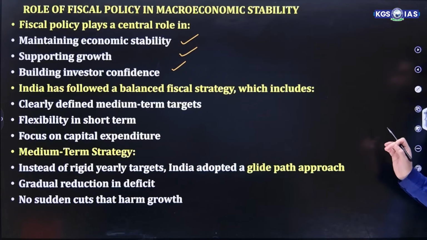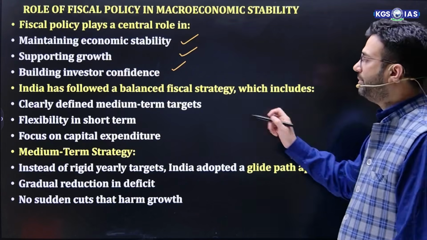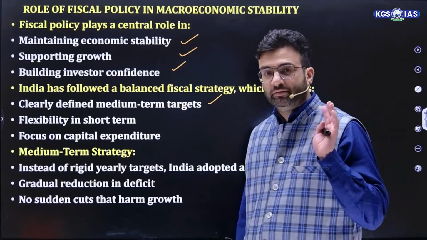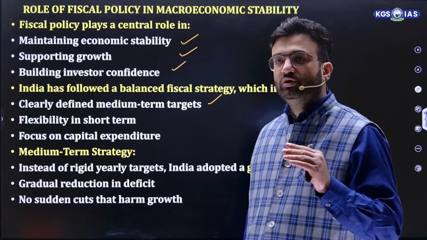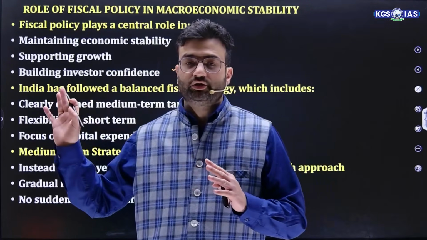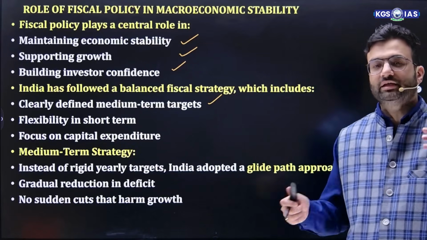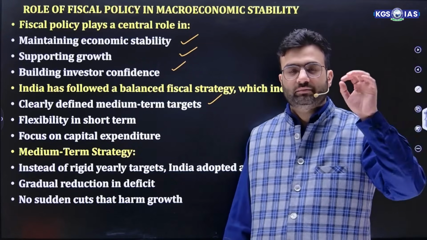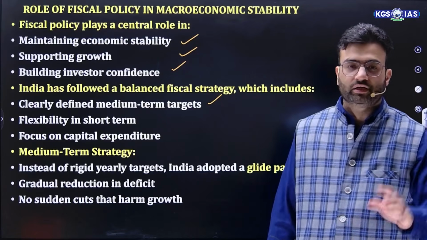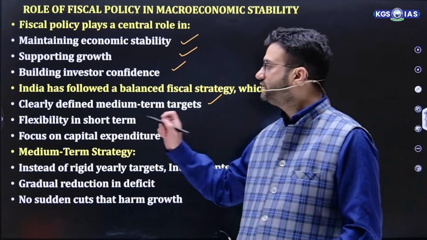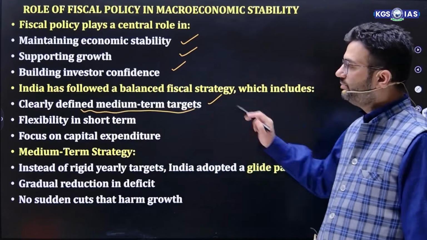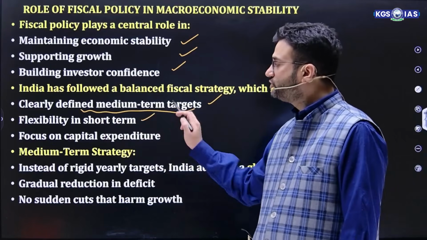So India followed a balanced fiscal strategy which includes clearly defined medium-term targets. Now this is very important: long-term targets should always be supported by medium and short-term targets as well. जैसा कहते हैं ना कि जो बहुत लंबे टारगेट्स बनाने के लिए हमें छोटे छोटे पड़ाव को पहले पार करना होता है. So again, this focuses on clearly defined medium-term targets, and flexibility in the short term.